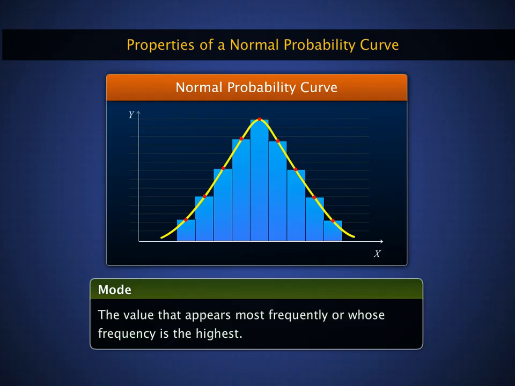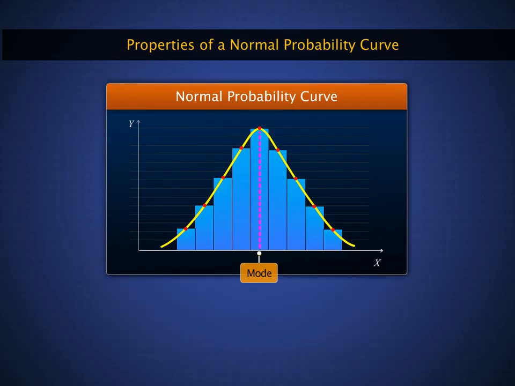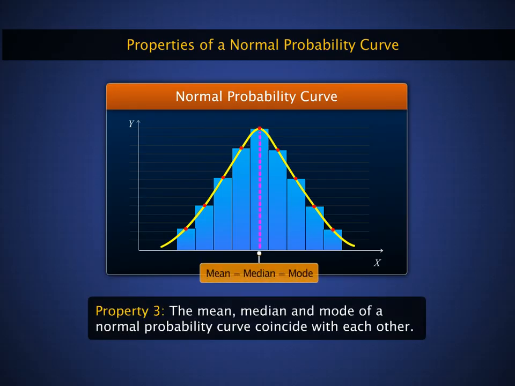In the normal probability curve shown, it is clear that the value at the center is of the highest frequency. Therefore, in this normal probability curve shown, the mode also lies at the center of the curve. Thus, in a normal probability curve, the mean, the median, and the mode coincide with each other.